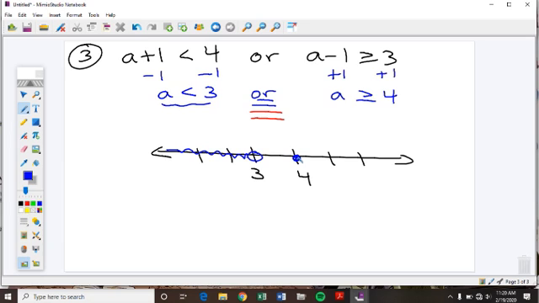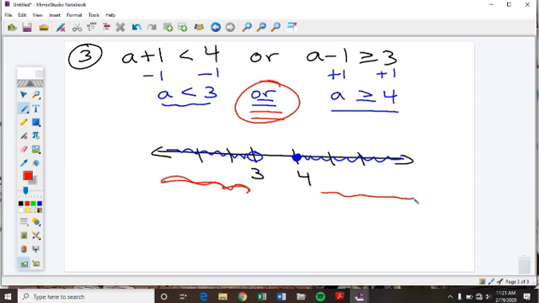Greater than, this says A is greater than or equal to 4. So I color in the circle, and I shade that way. So my shading is going in opposite directions, but that's totally okay because of this word or. It's just saying one or the other needs to be true. It either needs to be less than 3 or greater than or equal to 4. And that's how we can shade in opposite directions.